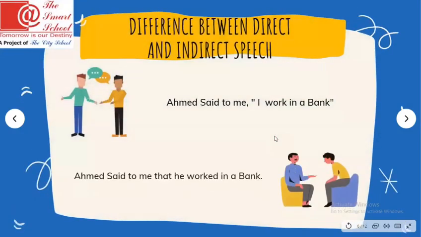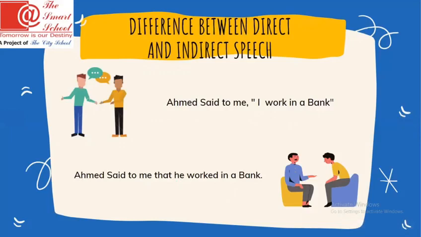Let's move forward, and here we have another example. Let's read what it says: Ahmed said to me, I work in a bank. Which sentence is it? It is direct speech. And we have converted it into indirect speech here: Ahmed said to me that he worked in a bank. Again, we can see there is a change of punctuation mark from here to here. We have changed the sentence. We have changed the subjects. So these are the changes which accompany changing direct into indirect speech.